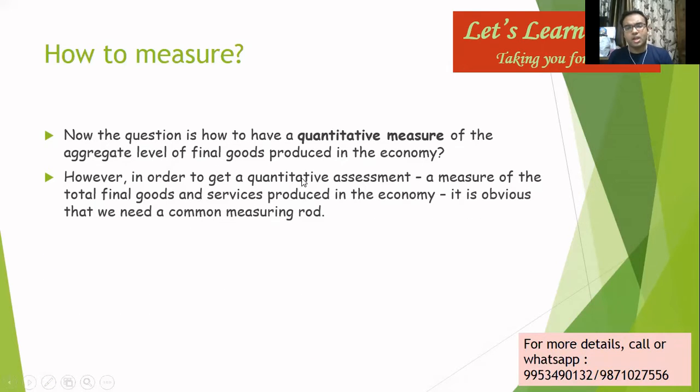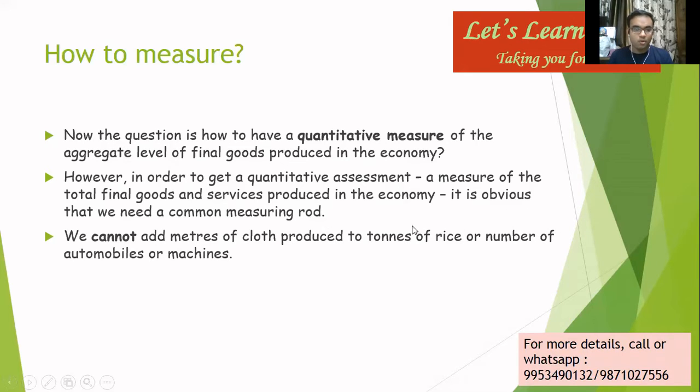However, in order to get a quantitative measure of the total final goods and services produced in the economy, it is obvious that we need a common measuring rod. We cannot add meters of cloth produced to tons of rice or the number of automobiles. It won't add up to give you a comprehensive unit. So if today in our country, say about 100 tons of rice is produced, and about 1,000 meters of fabric is produced, you can't add them. You can't add 1,000 meters plus 1,000 tons, because those are very different units. So you need a common measuring rod.